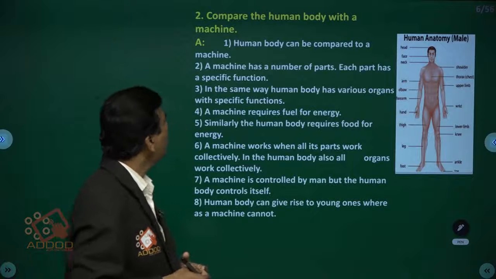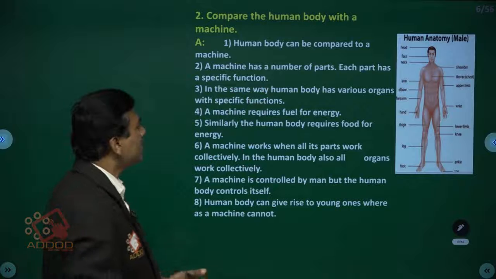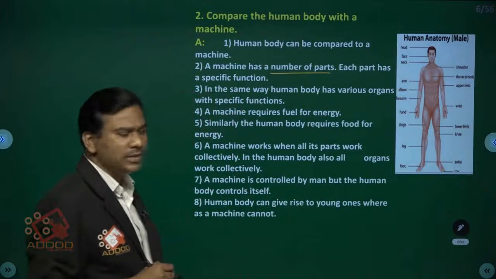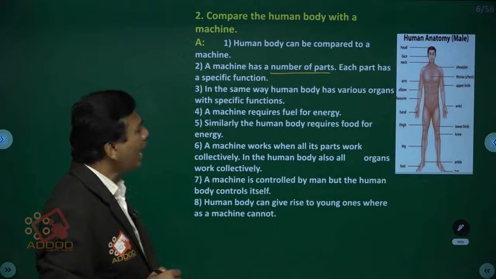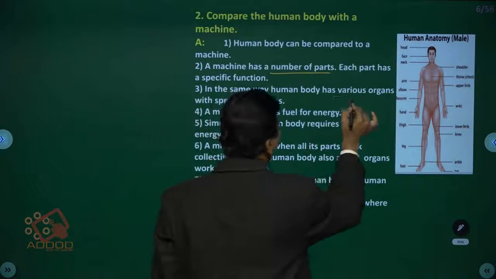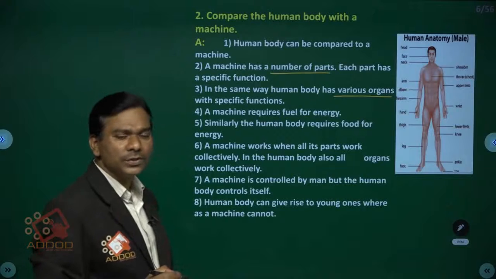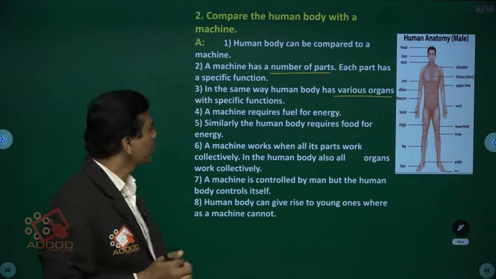The human body can be compared to a machine. A machine has a number of parts. Previously discussed, children. Each part has a specific function. In the same way, the human body has various organs with specific functions. Each one of these organs also contains a specific function.